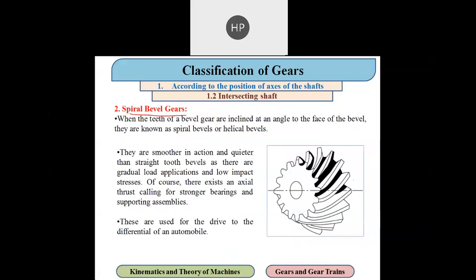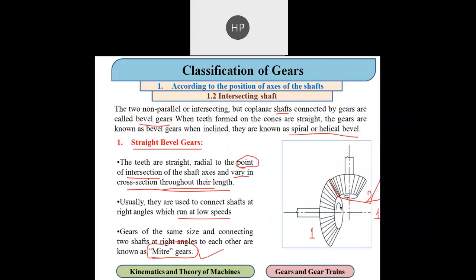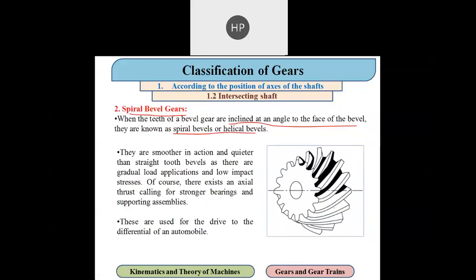Then the second one is the spiral bevel gear. The first one is the straight bevel gear, the second is the spiral bevel gear. When the teeth of a bevel gear are inclined at an angle to the face of the bevel, they are known as a spiral bevel gear. Here they are straight, all the teeth are straight. But instead of straight, if they are curved like this or inclined at a certain angle like this, then it is known as a spiral bevel gear. They are smoother in action and quieter than straight teeth.